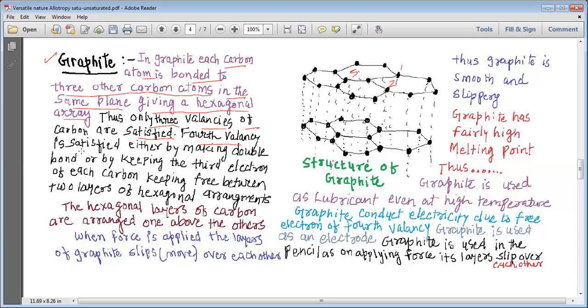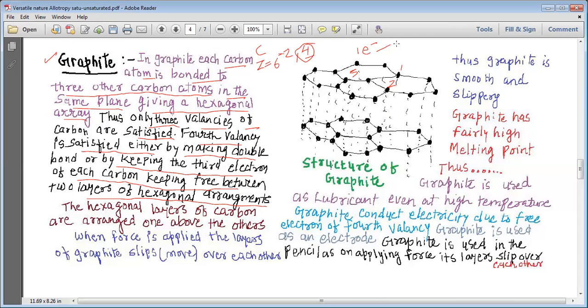The fourth valency is satisfied either by making a double bond or by keeping the fourth electron of each carbon free between the two layers of hexagonal arrangement. The fourth bond is possible in carbon because carbon has four valence electrons. The electronic configuration of carbon is 2,4, with Z equal to 6. So carbon has four valence electrons and it can make four bonds simultaneously. But here it makes three bonds, so one electron is left.